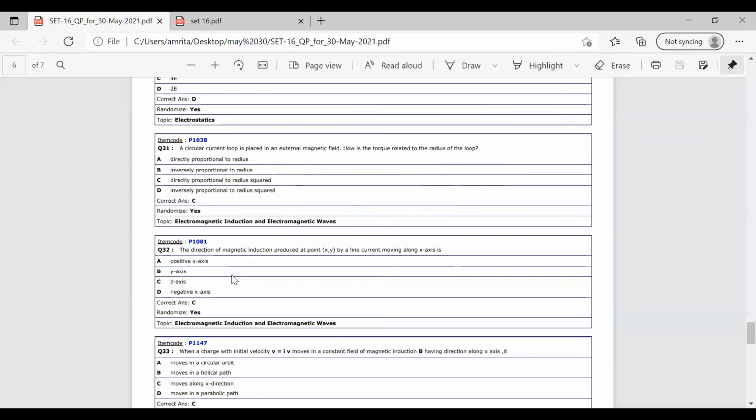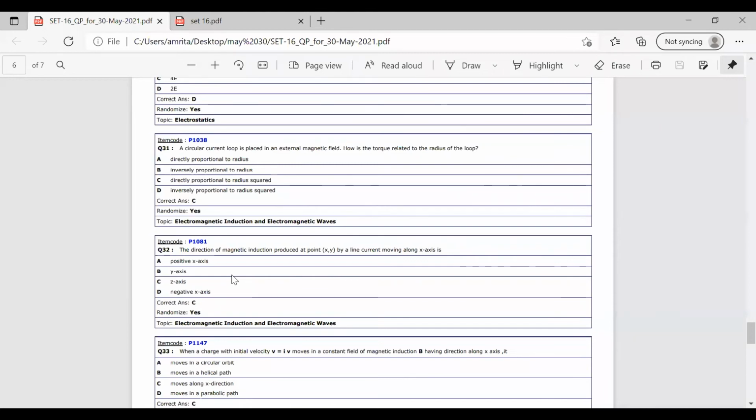The direction of the magnetic induction produced at the point XY by the line current moving along the x-axis is. For this, we simply use the thumb rule to solve the question. We have to find the direction of the magnetic field, and it is given that the current is moving along the x-axis.